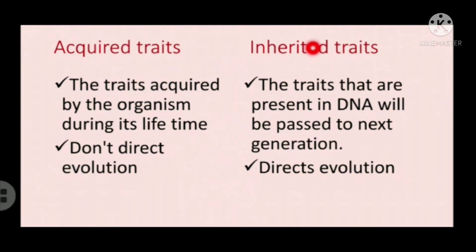And what are inherited traits? The traits that are inherited from the parents to the offspring are inherited traits. The traits that are transmitted from parents to the offspring are inherited traits. The traits that are present in DNA will be passed to the next generation. So whatever change we bring to the DNA will be passed to the next generations. So it directs evolution.